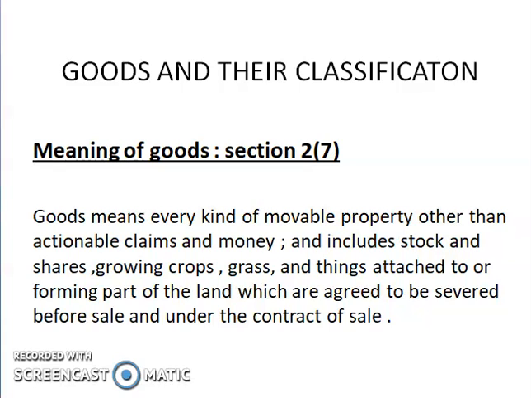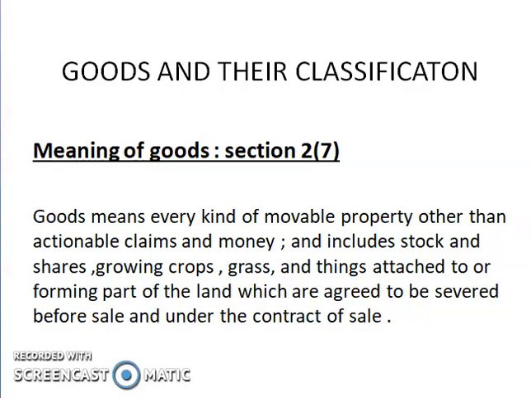The meaning of goods, as per the Sales of Goods Act 1930, Section 2, Subsection 7, means every kind of movable property other than actionable claims and money, and includes stock and shares, growing crops, grass, and things attached to or forming part of the land, which are agreed to be severed before sale or under the contract of sale. All these are included as goods in the relevant law.